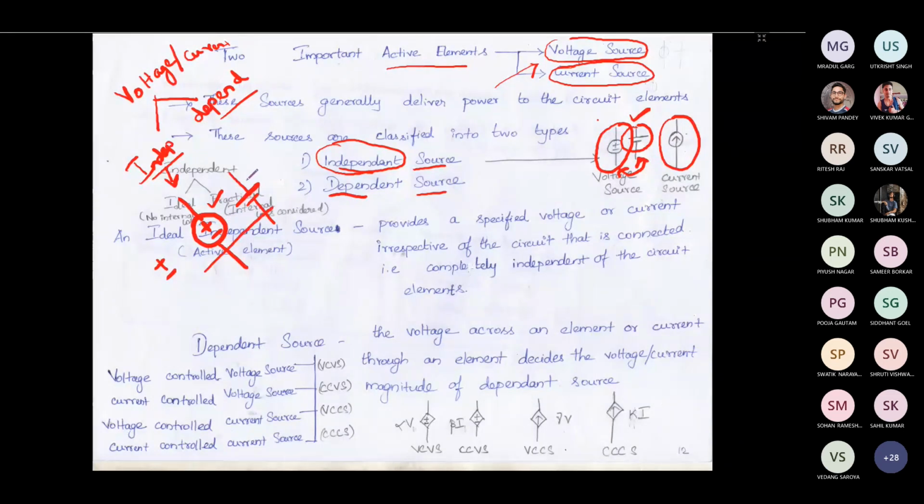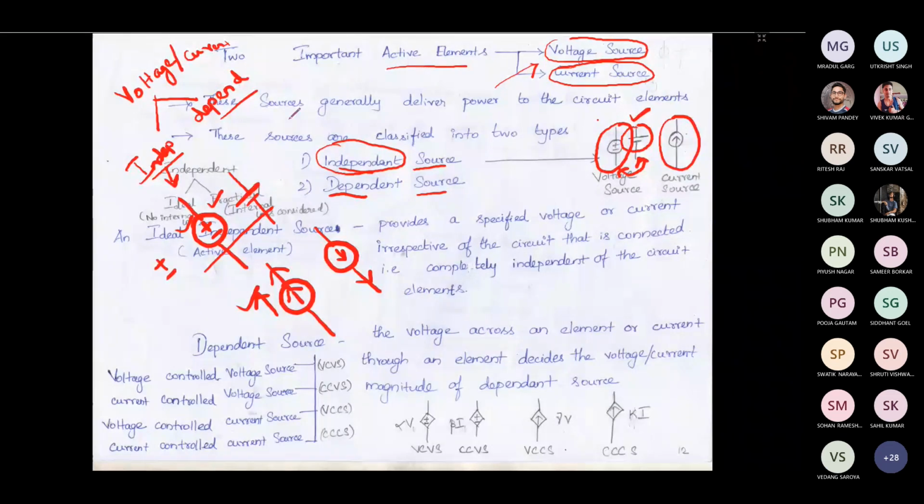If it is a current source, it should be represented with the circle and an arrow mark. What this arrow mark signifies is that the current is going to come out of this terminal. If the arrow is drawn like this, you can say the current is going downwards, or here you can say the current is going upwards. So this is about the independent voltage sources and current sources.